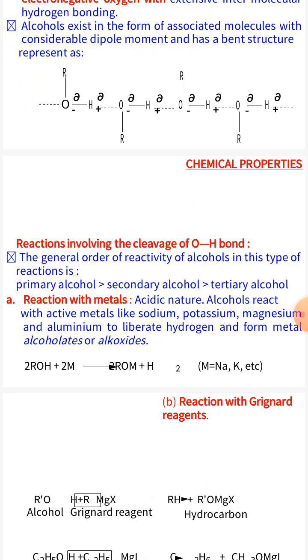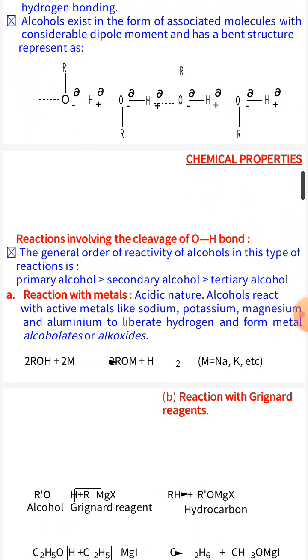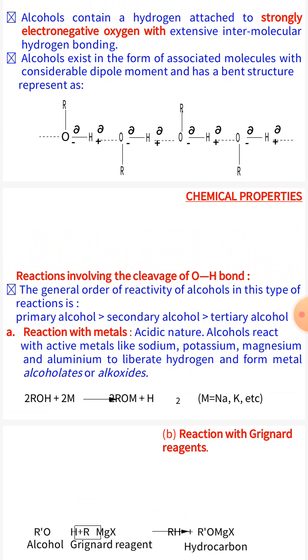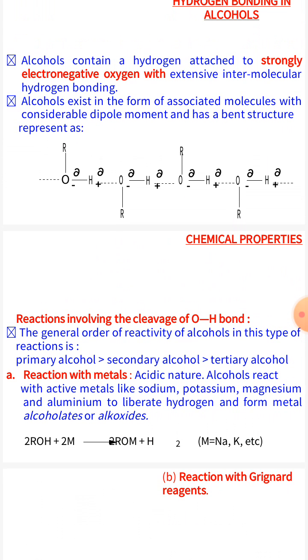As a result, alcohol exists in the form of associated molecules, not simple monomeric alcohols. Boiling points of alcohols are much higher than those of hydrocarbons or ethers. The high boiling point of alcohol can be explained in terms of extensive intermolecular hydrogen bonding.